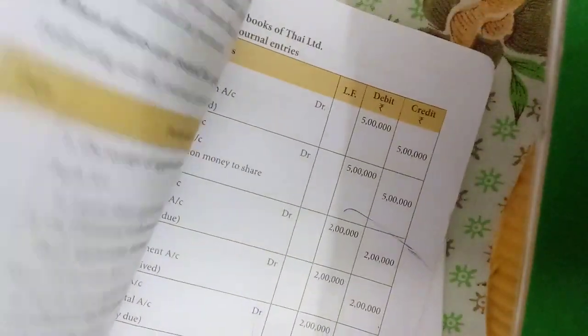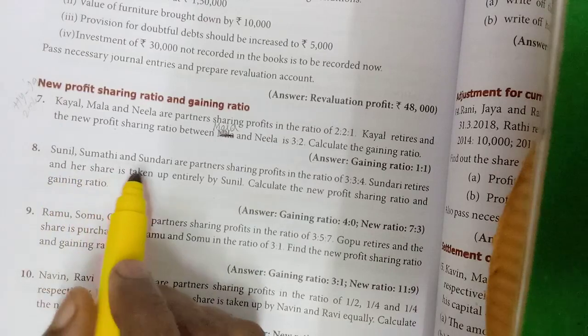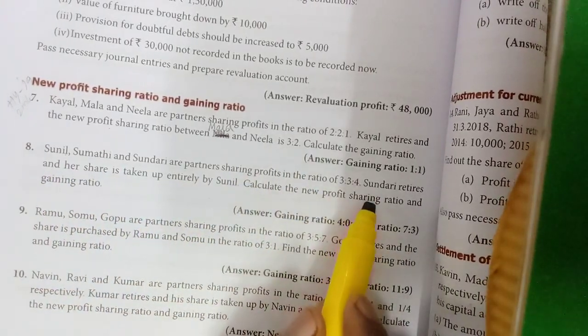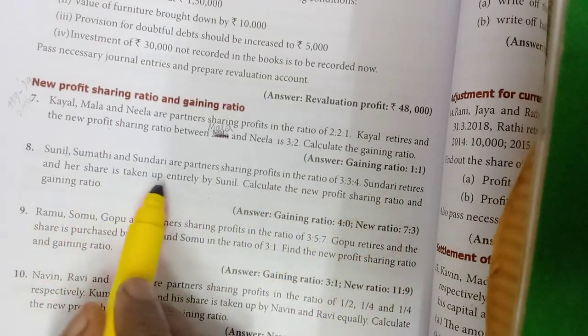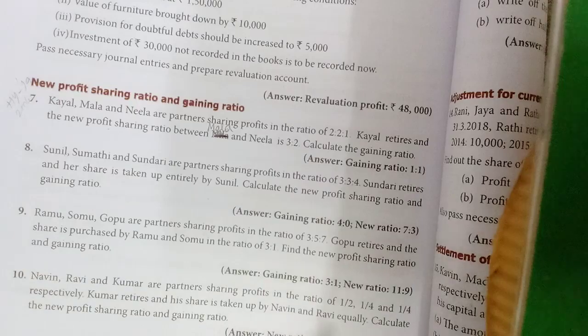You will see that exercise. Very easy one. That's why I am not explaining much, because we have already learned this in admission. So, eighth exercise. Sunil, Sumati, Sundari are partners sharing profits in the ratio of 3:3:4. Sundari retires and her share is taken up entirely by Sunil. Calculate new profit sharing ratio and gaining ratio.